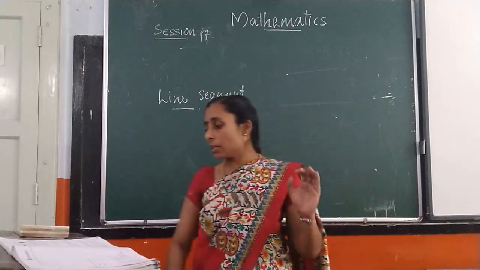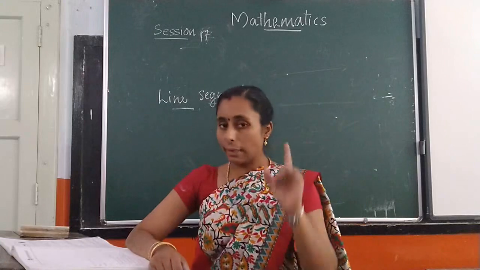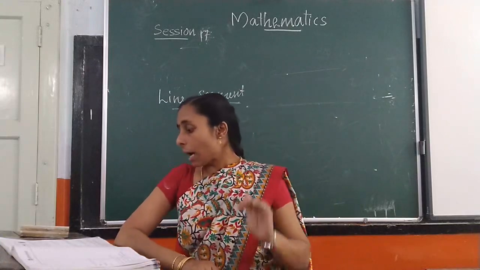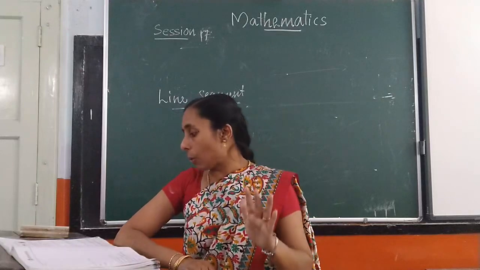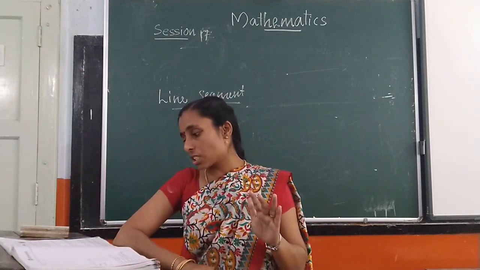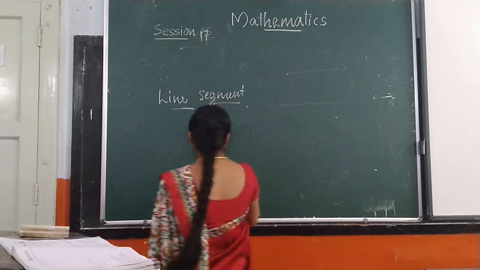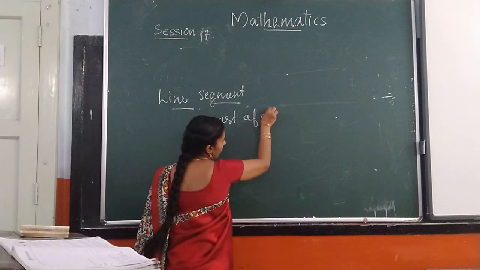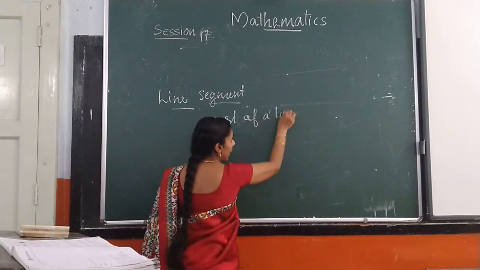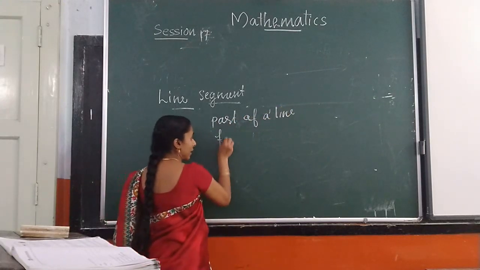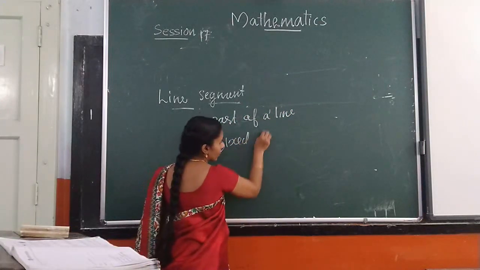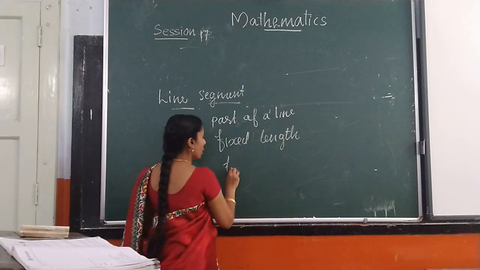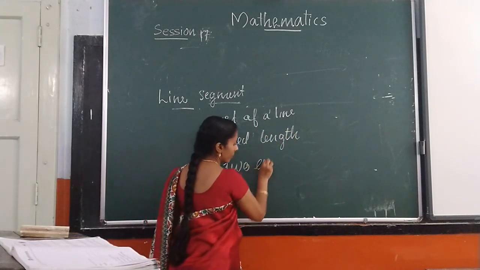A line segment is a part of a line, and it has a definite length and two fixed end points. It is a part of a line with fixed length and two end points.